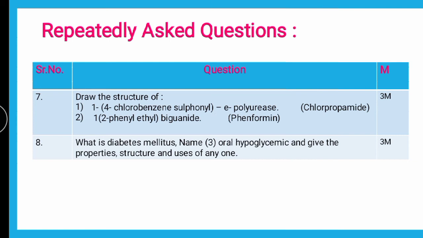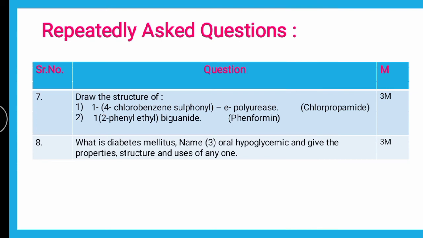Then oral hypoglycemic classification, trick to remember the classification, again a separate video is there. And for any one oral hypoglycemic, you are supposed to give the properties, structure and uses. So you can take any one, for example chlorpropamide or phenformin, which is again very important, and you can elaborate on that.